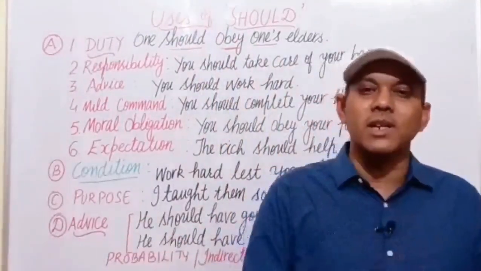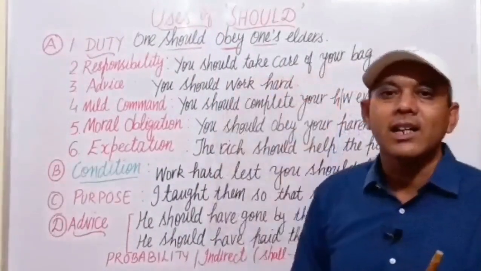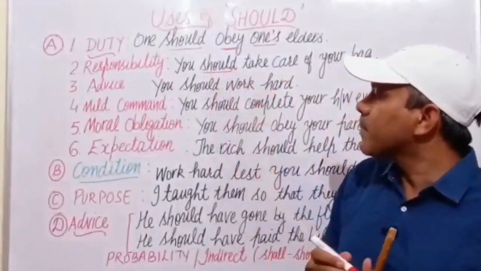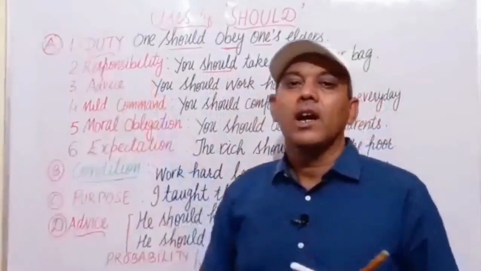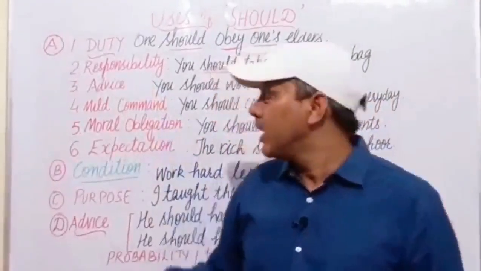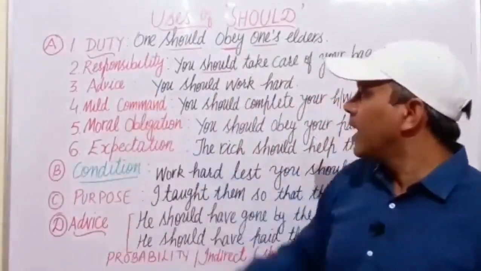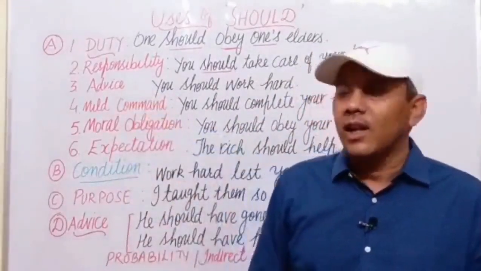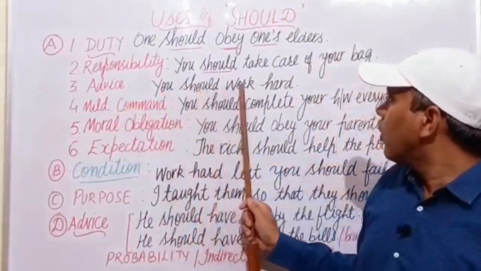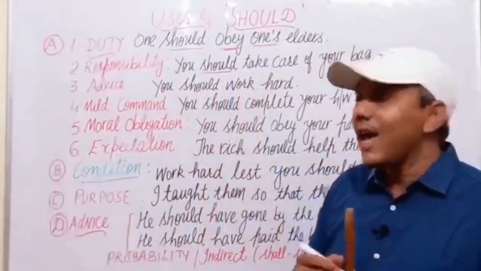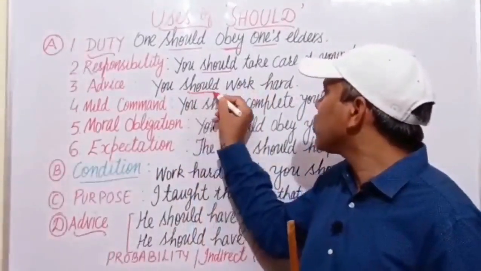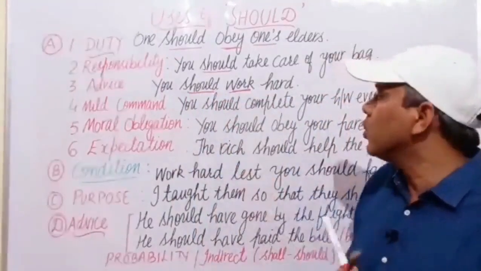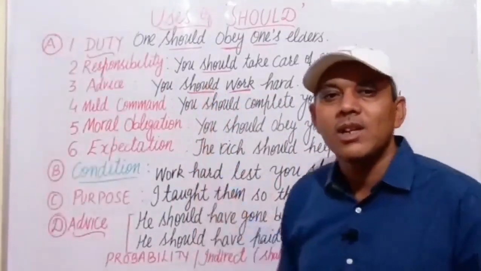You are responsible to take care of your luggage. So we use should to express the responsibility of yourself. Next is advice. But this is not a strong advice. You should work hard. It is an advice for you. This is the main verb, and should is used here as a modal verb.